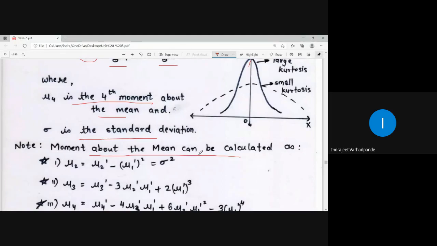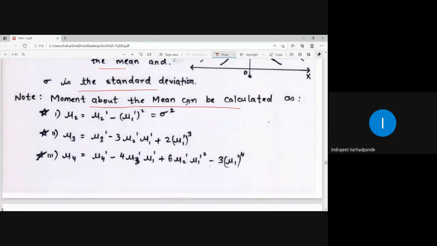Now, moment about mean can be calculated. While discussing moments about mean and moments about origin, we have seen that we calculate them either from the definition of the moment generating function, or from the individual definition, or with the relationship between them. If moments about origin are known, these are the relationships: mu 2 is mu 2 dash minus mu square, and similarly mu 3 and mu 4.